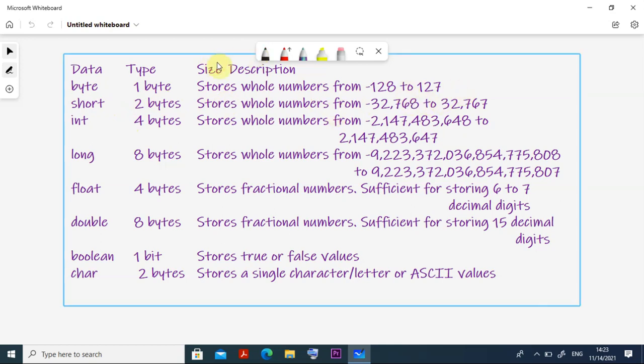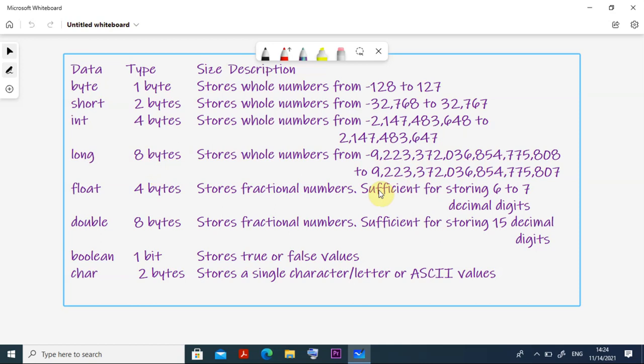Then short, 2 bytes, stores minus 32,768 to plus 32,767. Similarly, integer is 4 bytes, and long is 8 bytes, so it stores numbers between these ranges. That means when you want to store a big number, if you use the data type integer or short, it won't accept it. You understand what I am telling? So for that you have to use long.